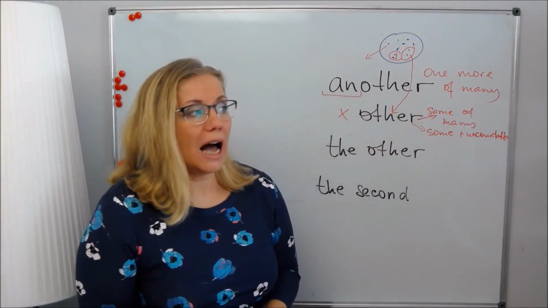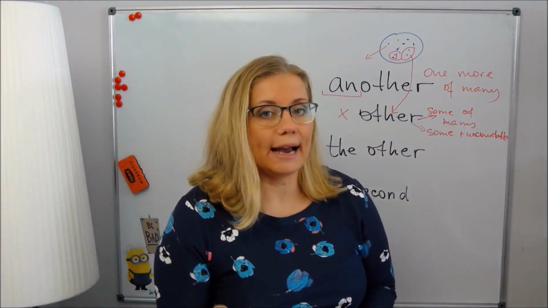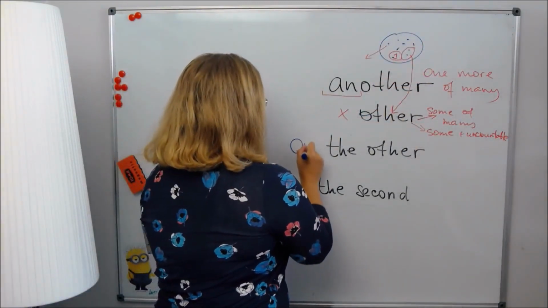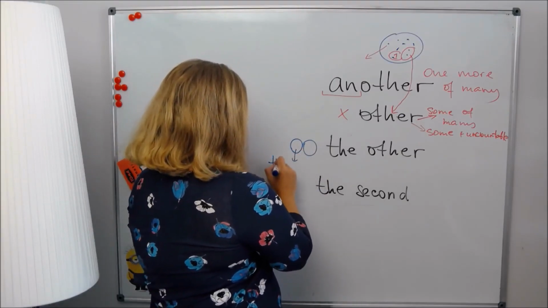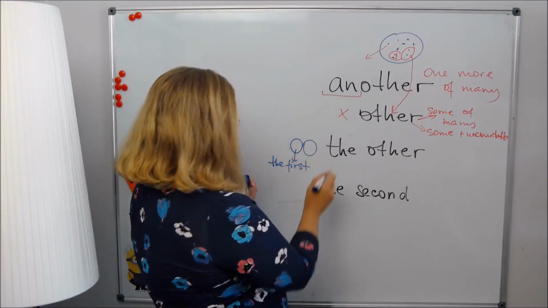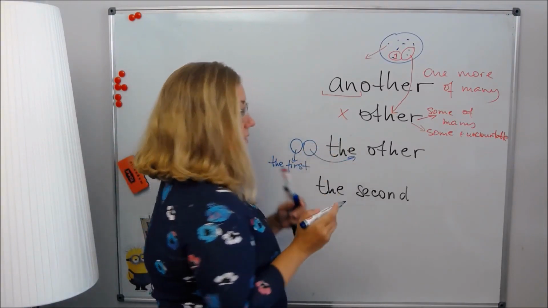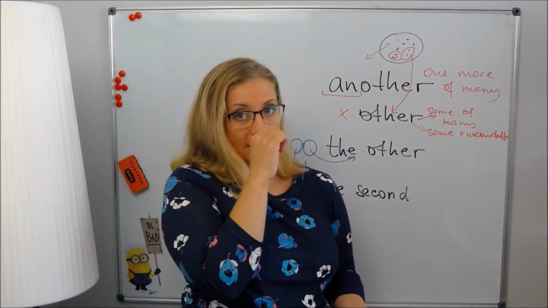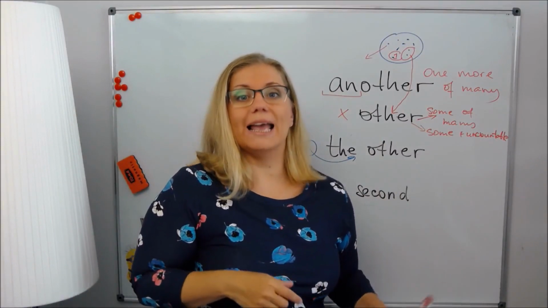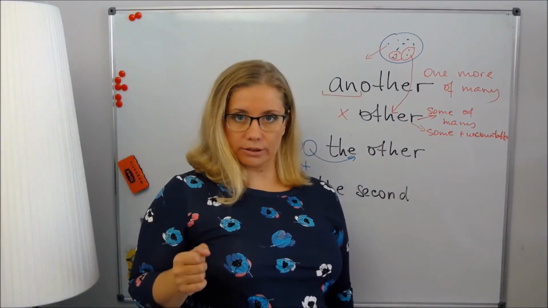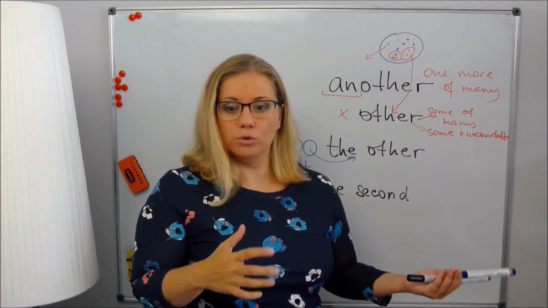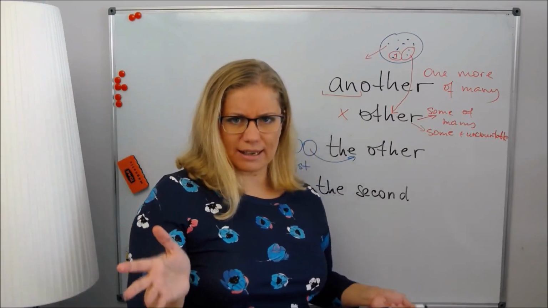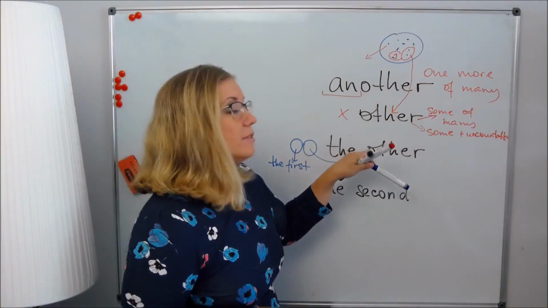The trick of the other is that you only have two objects, not many like here, but only two. The one is the first one, and this second one is the other one. For example, I have two brothers. One lives in Paris and the other one lives in London. I have two things to do. One is good, the other is not so nice, right? Something like that. You only name the second one.